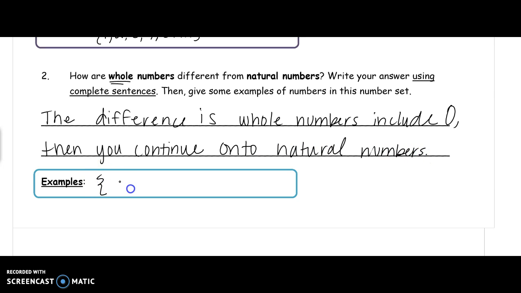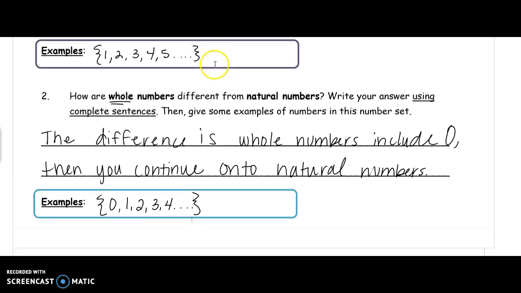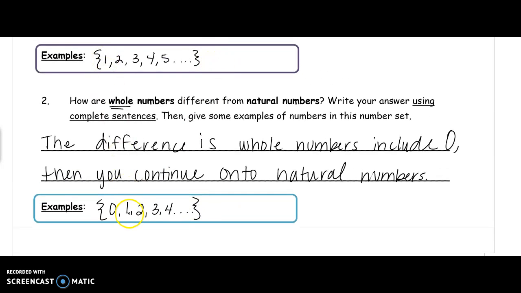So our example is we would now start at 0, 1, 2, 3, 4, and so on. Now if you notice, we have some numbers that are overlapping. The natural numbers and the whole numbers can be classified into two different families, okay? But 0 so far can only be classified under a whole number, and we'll get into that a little later.